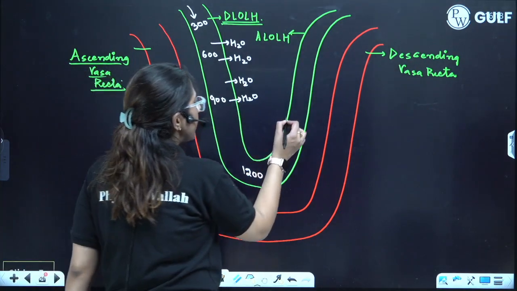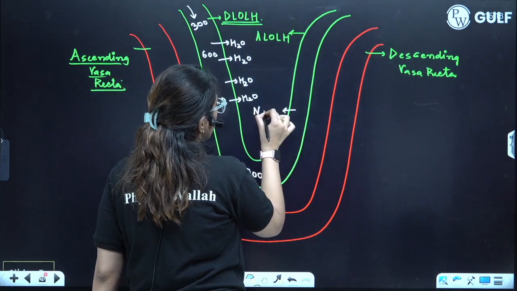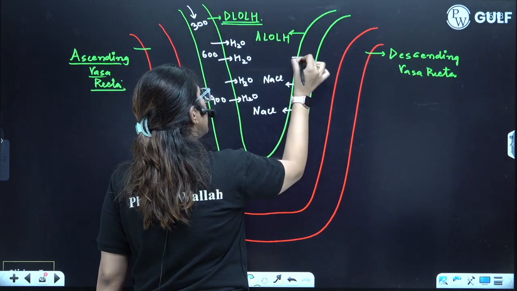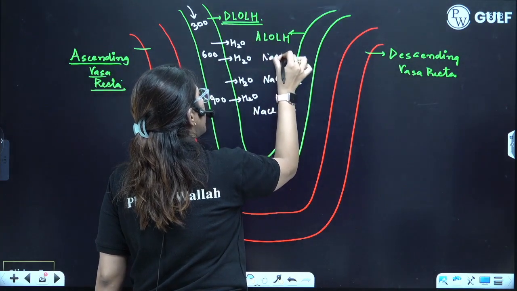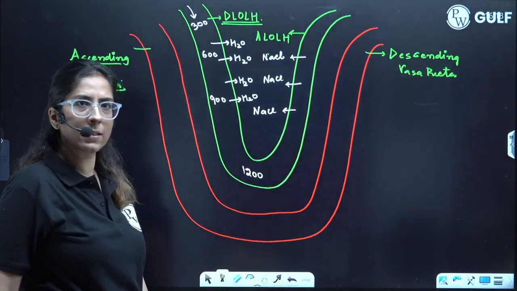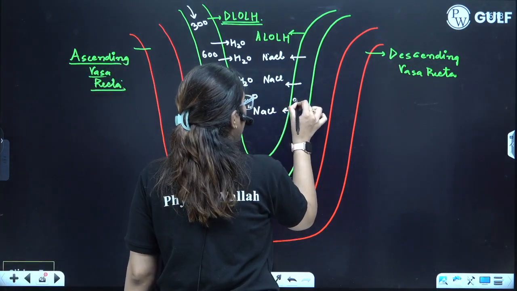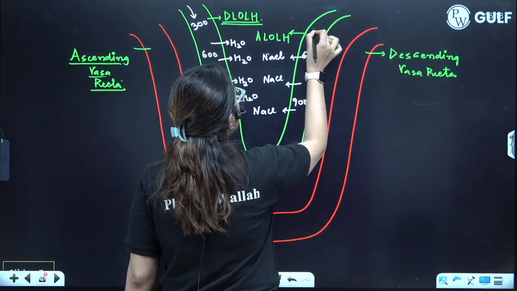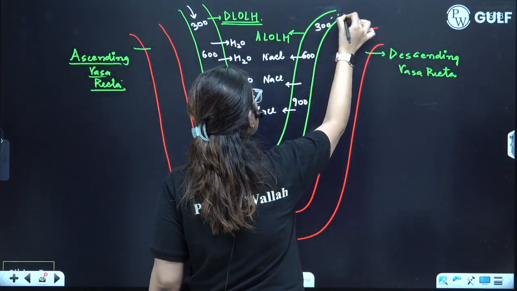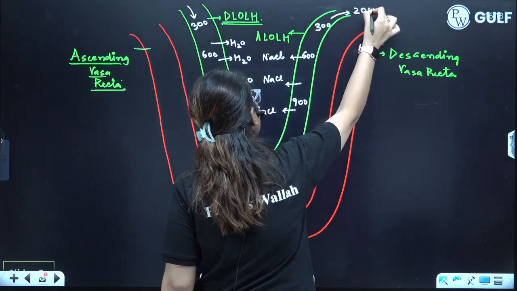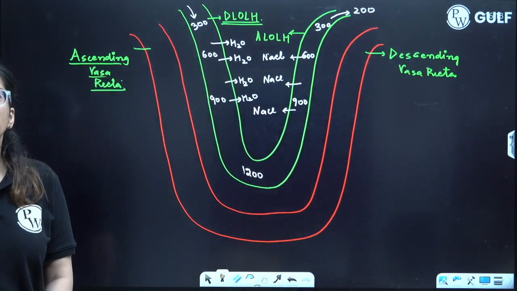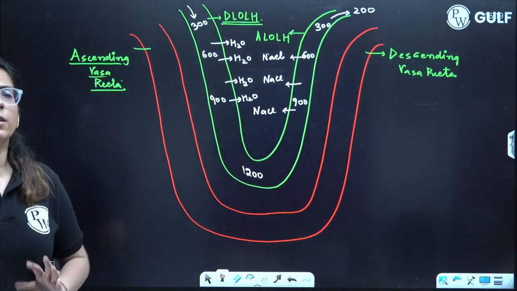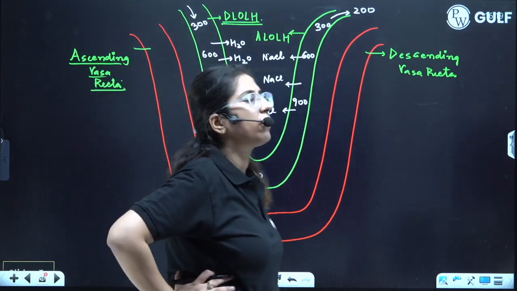Now moving on to the next, here the NaCl will come out. So what will happen? The osmolarity will further decrease. Here it will be 900. Then it will decrease to almost 600 here. It will decrease to 300. And ultimately there is so much reabsorption that in DCT it becomes 200 milliosmol per liter. Done. Clear?